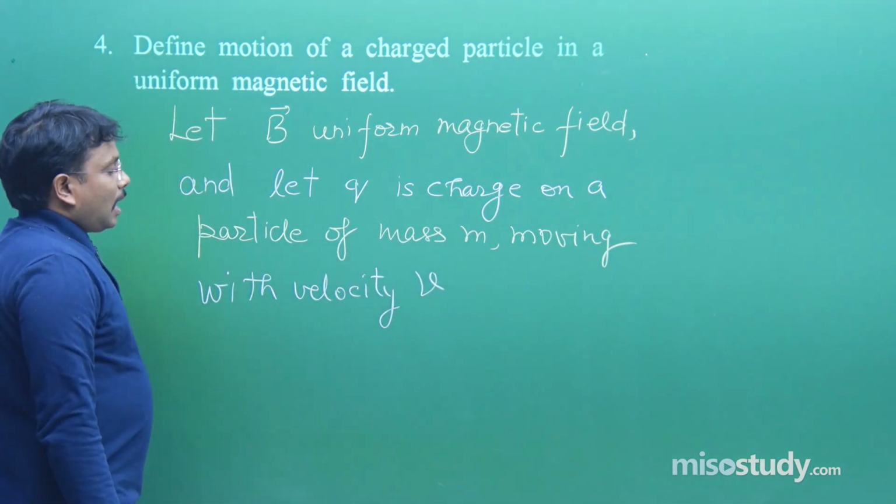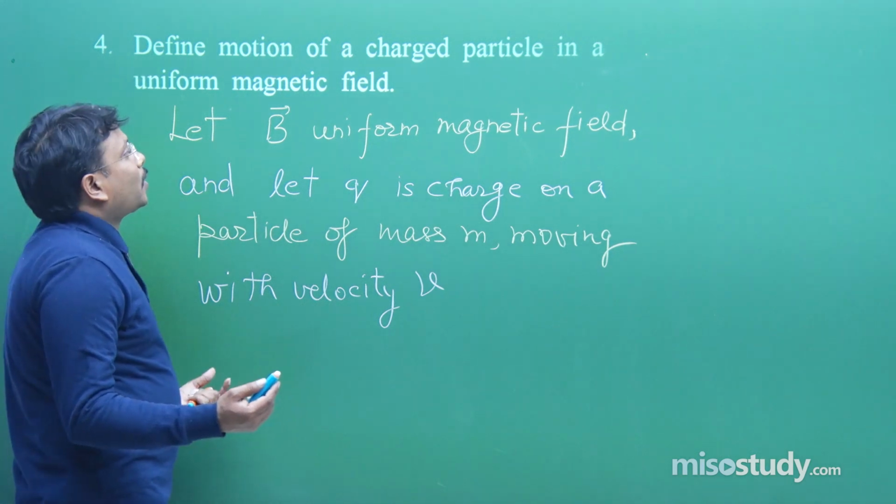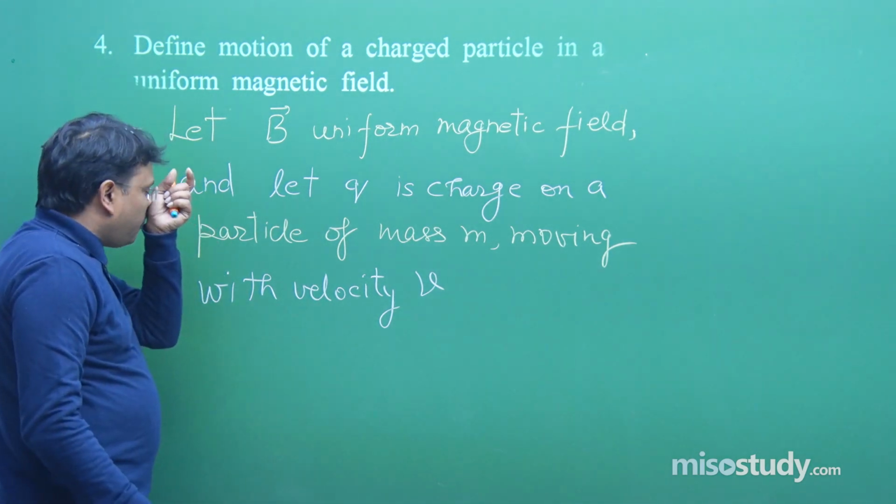Fine. After that you have to provide a, you can say, diagram also,